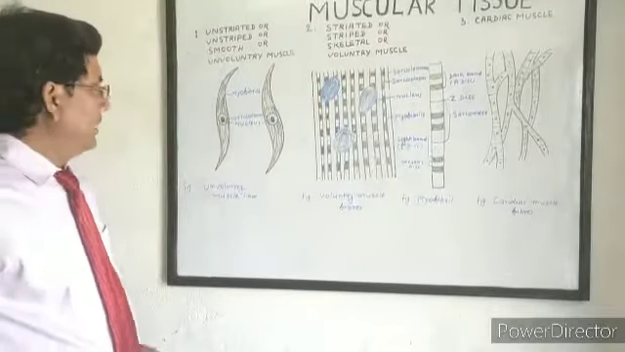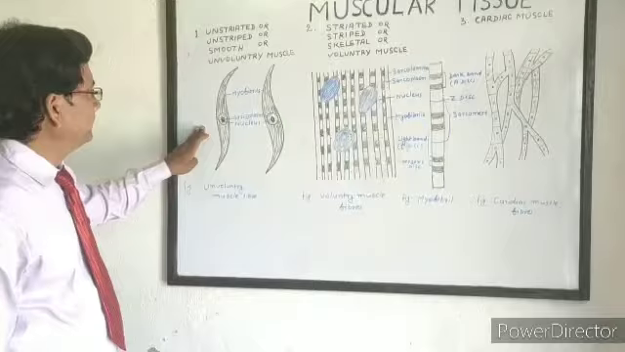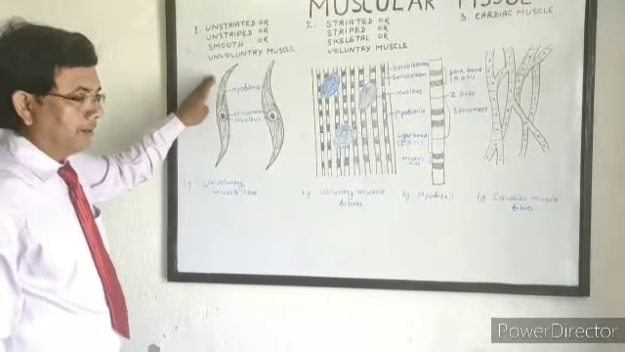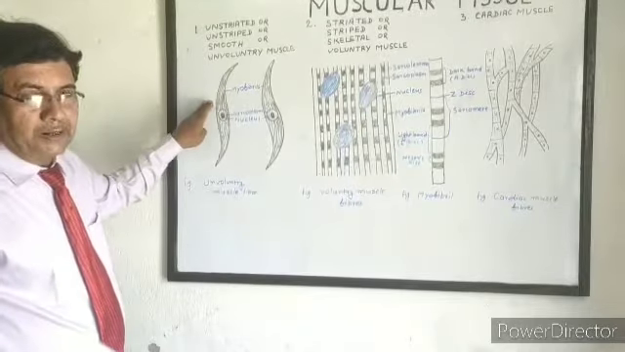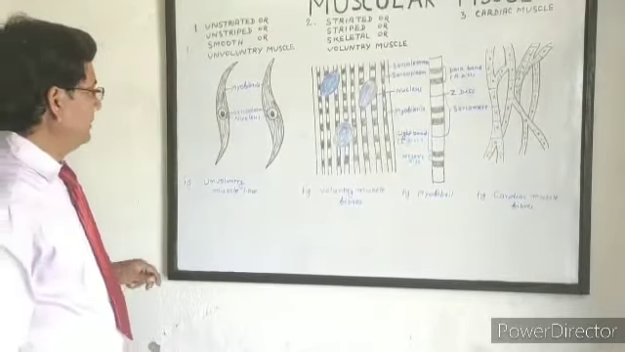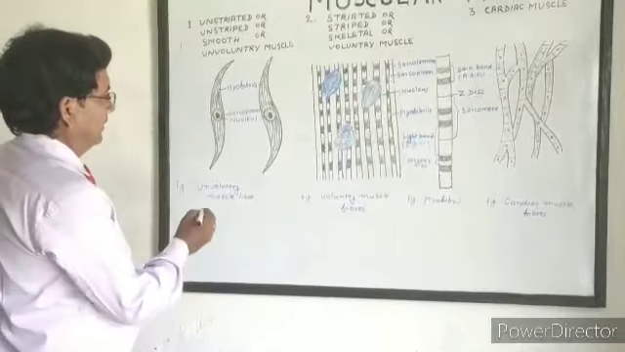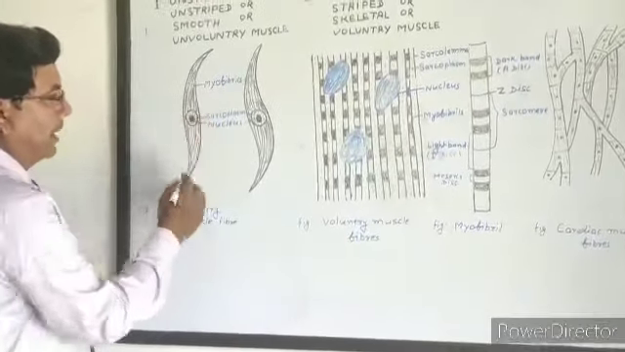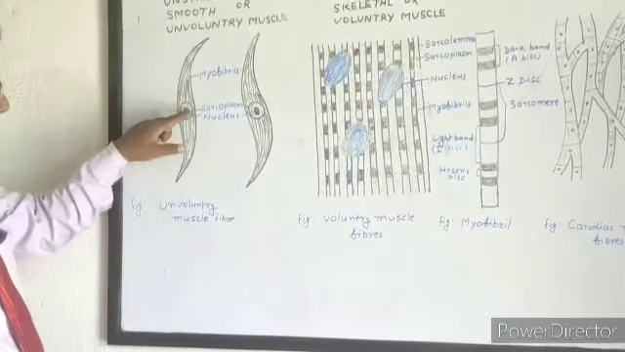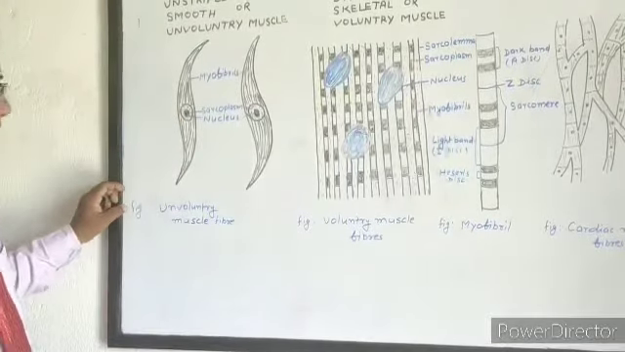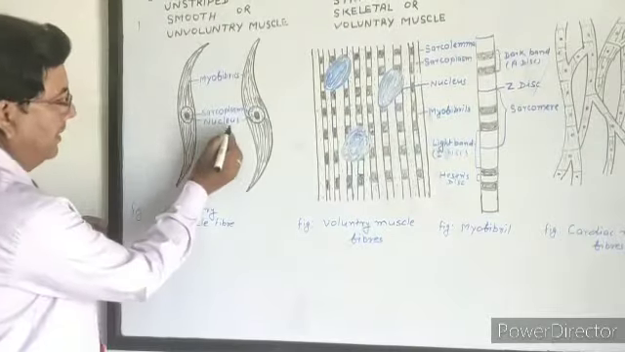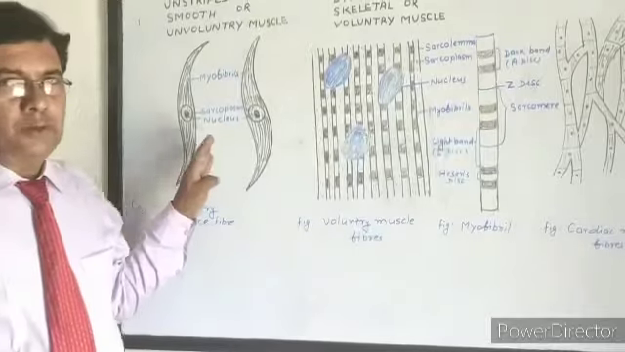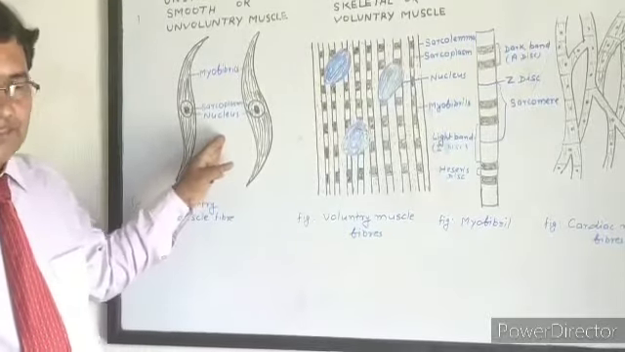Now we see the structure of the unstriated muscle fiber. Each muscle fiber is spindle shaped. Muscle fiber has a single nucleus surrounded by some cytoplasm, which is called sarcoplasm. Here is the nucleus, and the nucleus is surrounded by some cytoplasm, which is called sarcoplasm.